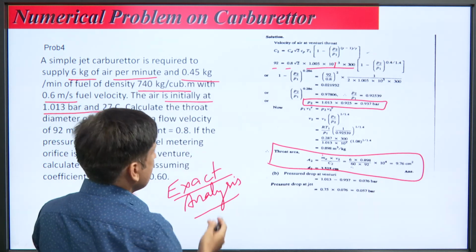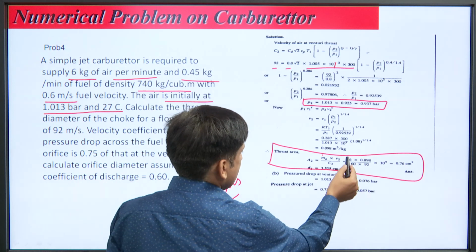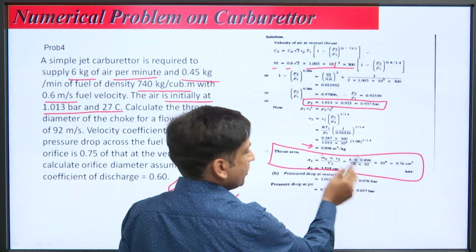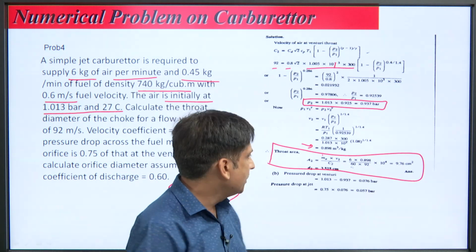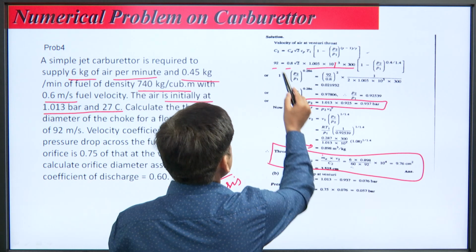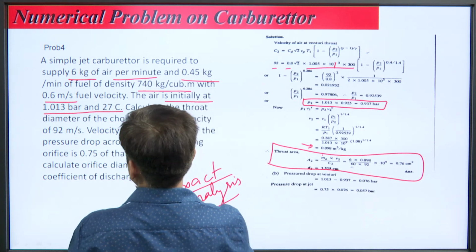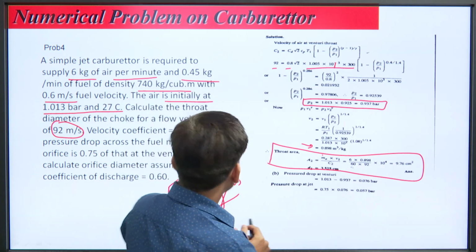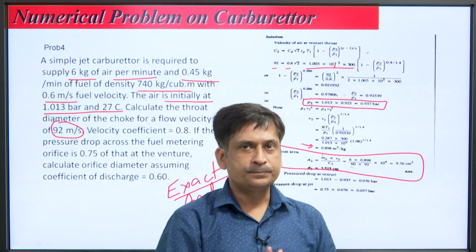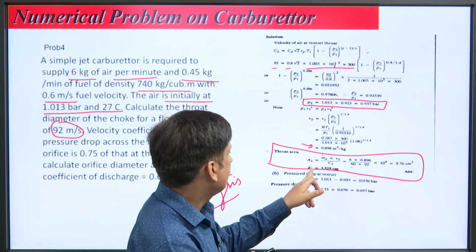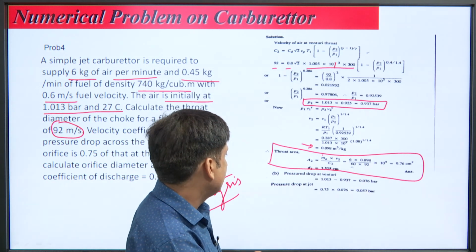So, you have to change this per minute into per second, that is why 6 by 60, specific volume you have evaluated from here, 0.898, divided by C2. C2 is given to you, the flow velocity is given to you. So, you will put all these values, and we will be able to find the diameter d2.